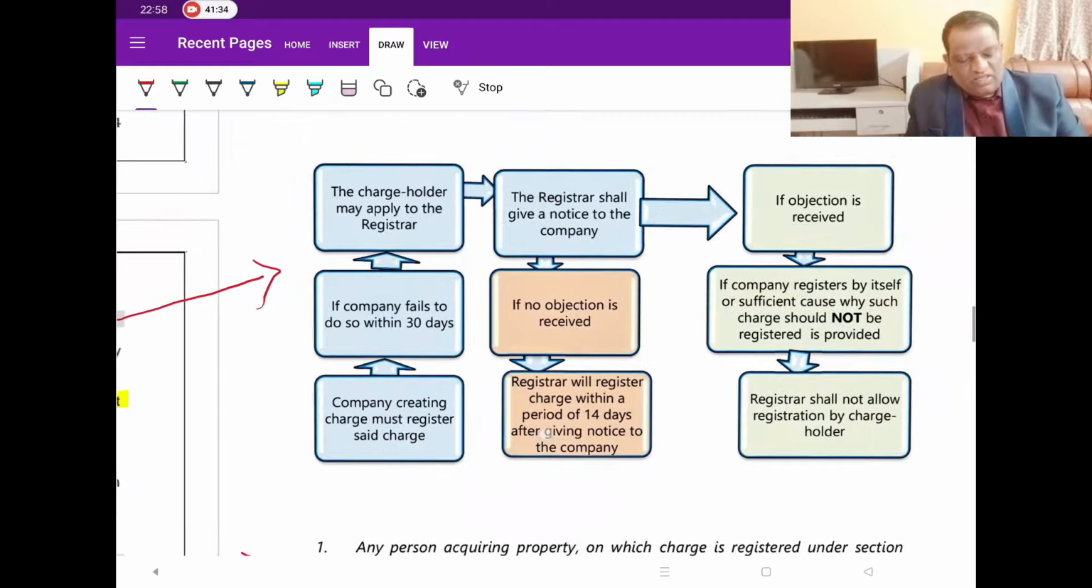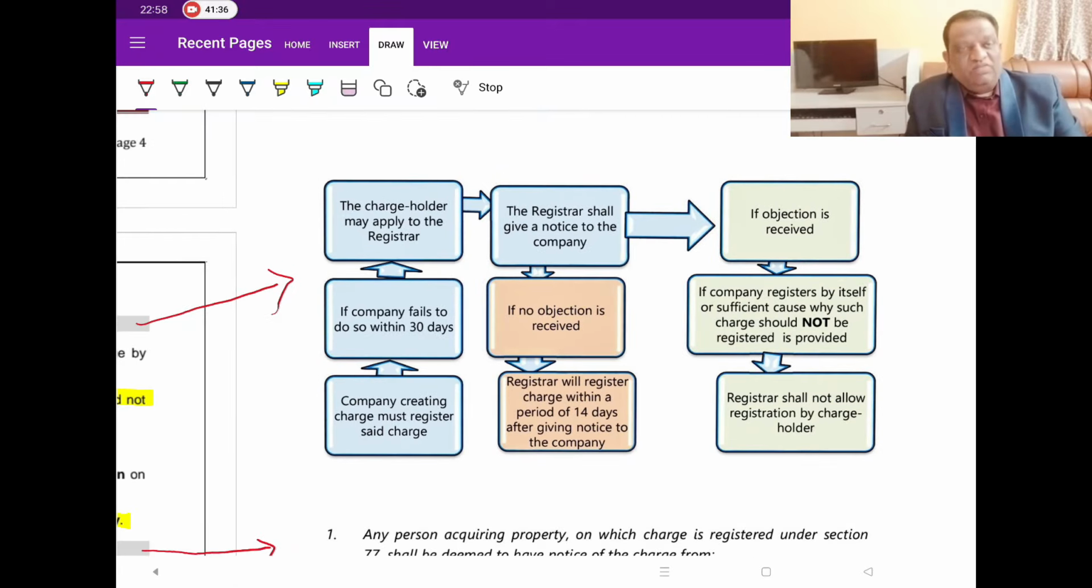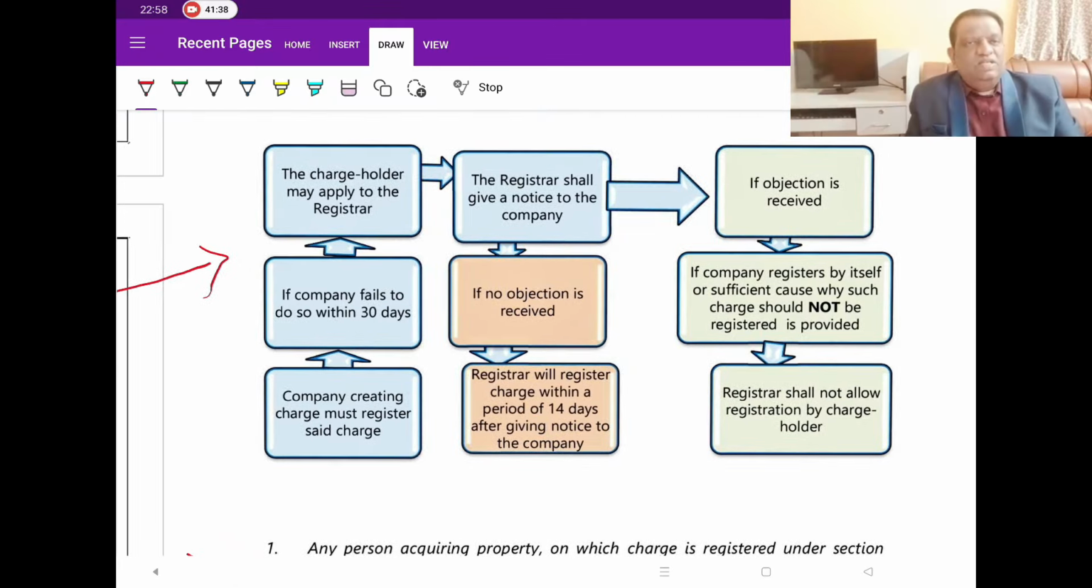Now, look at the diagram that is given in the ICAI material. This itself summarizes the whole concept. It starts with the same thing. Whose obligation is it first to register the charge? It is the company's obligation. The company which is creating the charge, it is a must. That is what they are saying. So it is the obligation of the company creating the charge to register the charge.